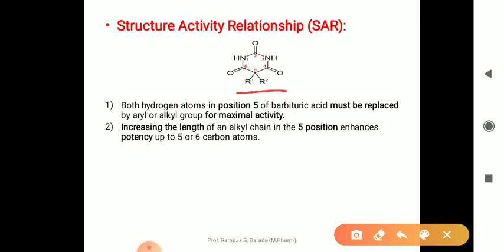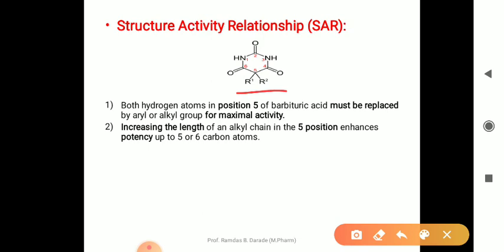Then the second point: increasing the length of the alkyl chain at the fifth position enhances the potency up to 5 to 6 carbon atoms. The meaning of this sentence is that when the length of the alkyl group substituted at R1 and R2 is increased up to 5 to 6 carbon atoms, meaning up to a pentyl or hexyl group, then we get increased potency of the drug molecule. So that is the second point regarding the structure activity relationship.